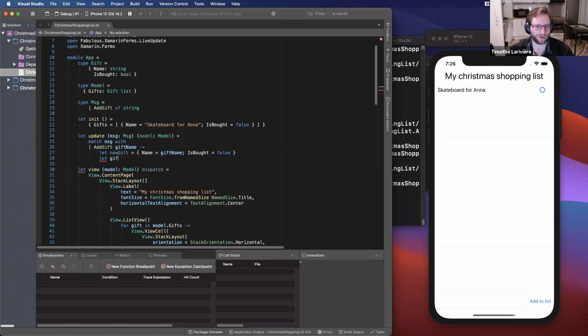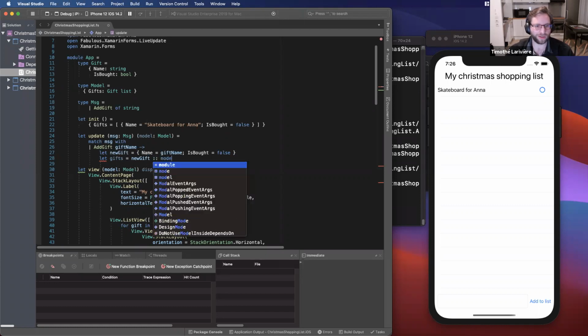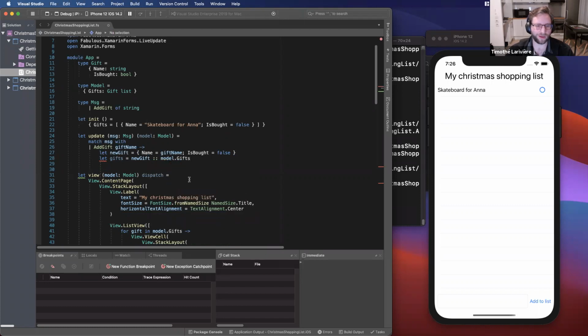So here I will write gift, and in F# to add a new item to a list, we can use this syntax to add it to our list. So here I can just write this, and it will add the new gift to the gift list.